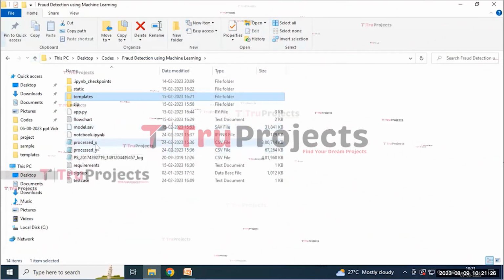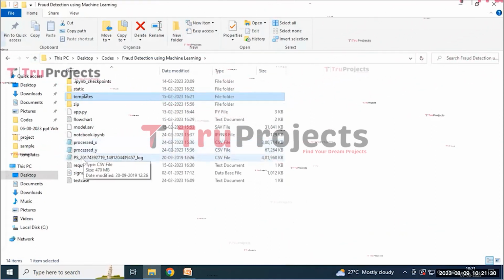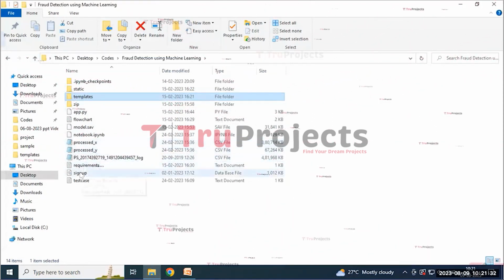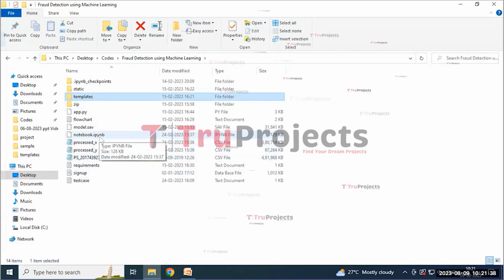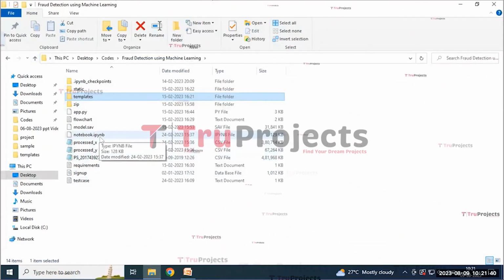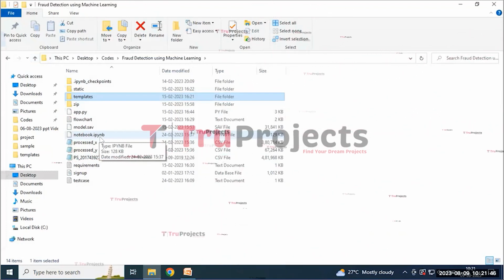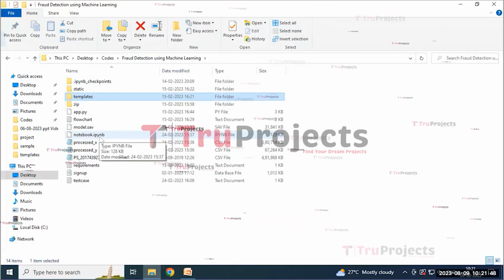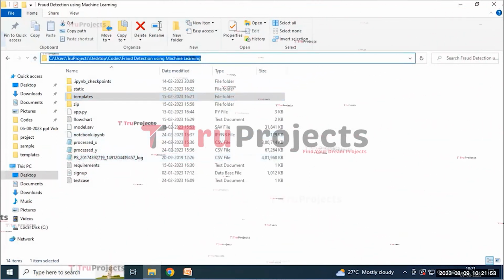And these are the datasets that are processed after the pre-processing. And the signup.db is a file that appears to be the database file that is used to store the user information. And the notebook.ipynb file contains the combination of code, graphs, and output all in one place. It allows the user to write and execute the code in individual cells, making it a popular choice for data science.